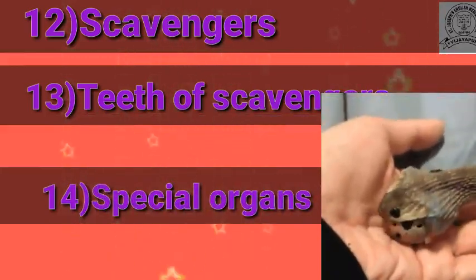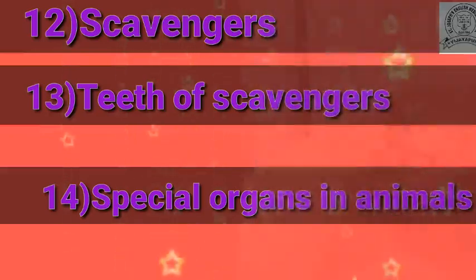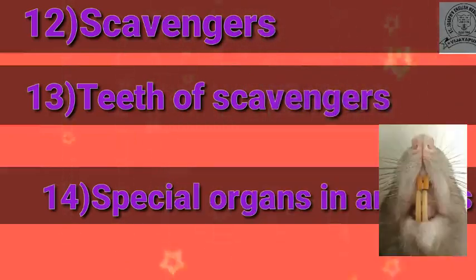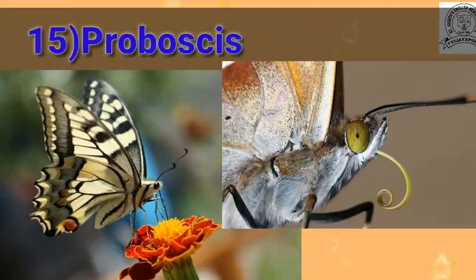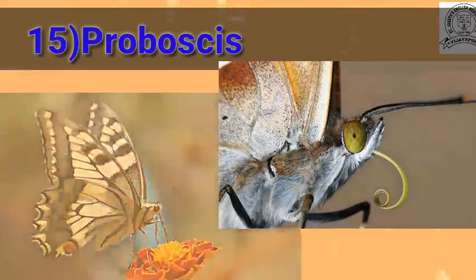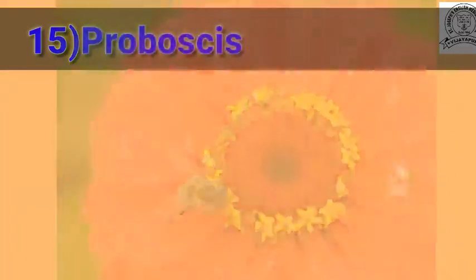Then we discussed the gnawing animals like squirrel and rat. By using their sharp teeth they can gnaw the food. After that, we discussed insects like honeybee and butterfly. They have a long tube-like structure which is called a proboscis. By using that proboscis they can suck the food, where the honeybee and butterfly suck the nectar and the mosquito sucks the blood.